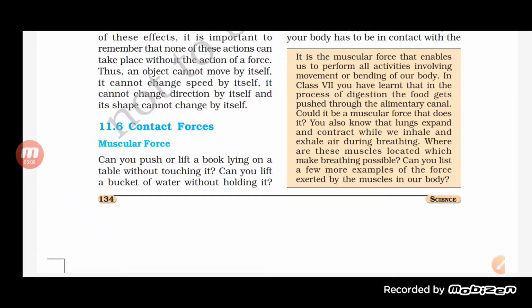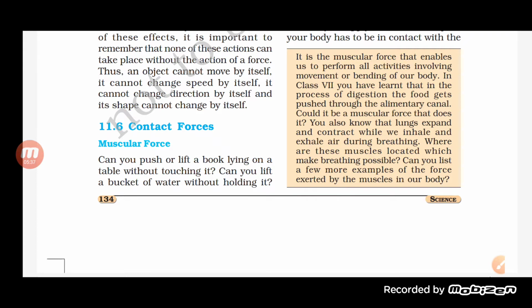So here the two objects are kept in contact. Suppose you are holding or lifting a book, a luggage or a bag, you are actually applying a force on it. So when you apply force on it, what happened? You are in contact with the other object. You are actually touching the other object. So when we touch the other object, what can we say?